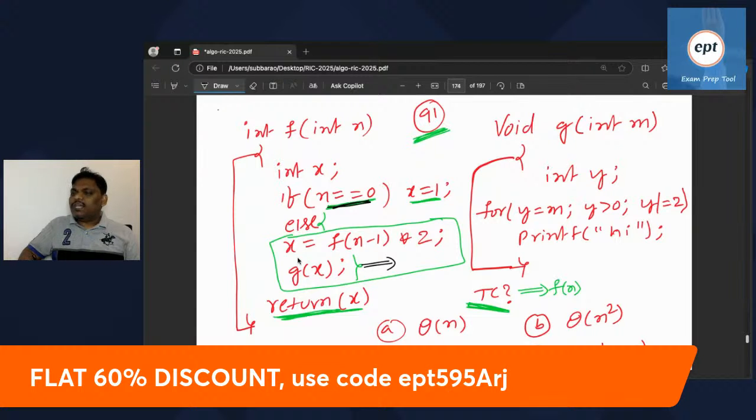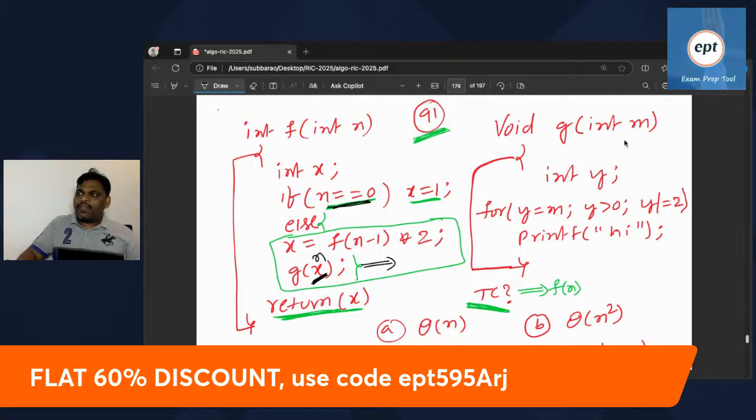What is the time complexity of g of x? Let me check. Let us assume, whatever you give, what is the time complexity of g of x? Suppose I give n here, g of x is n, assume.